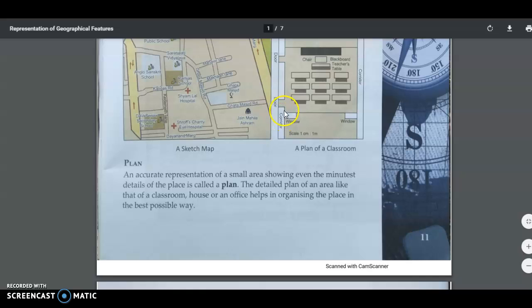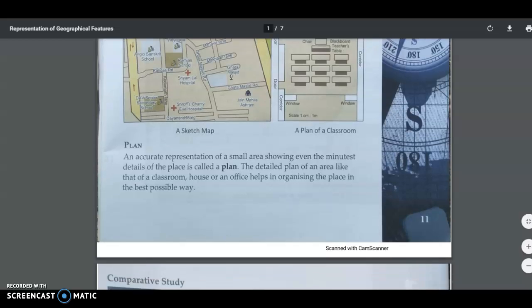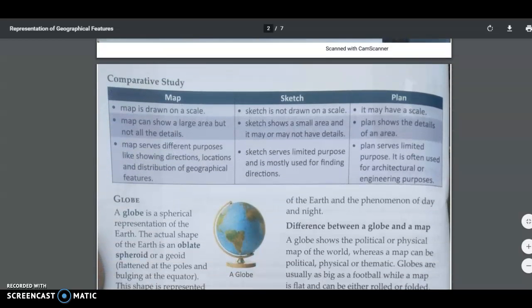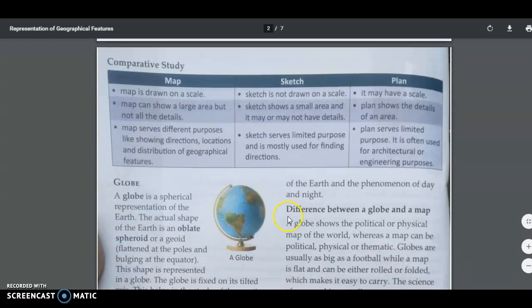That means 1 centimeter on the map will be equal to 1 meter on the ground. You can see the doors, the corridors, the blackboard. I think it is a classroom. Yes, it's a plan of a classroom. Let us study the difference between the three. Comparison. Let us do comparison, or you can also say comparative analysis.